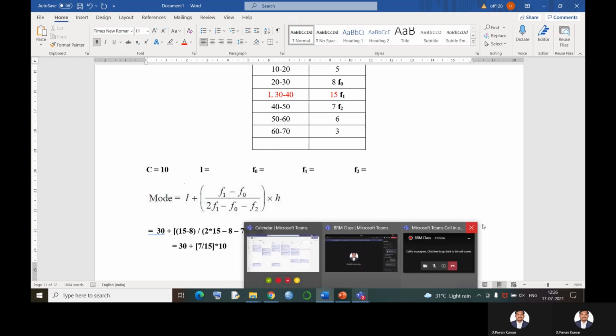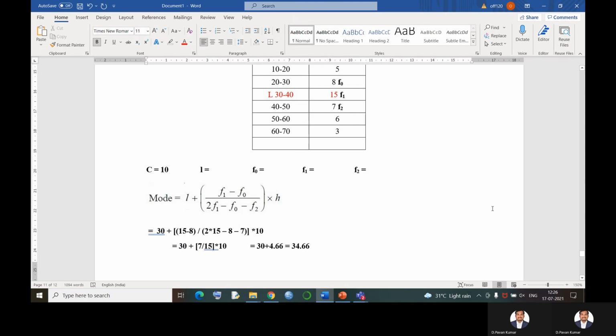We found the mean of the given distribution, that is 30-something, we got 33.6 something, the median as 34, and the mode as 34.66. That means all three values are near 34 itself. I have solved the same problem for all three measures, so all three methods result in nearly the same answer.